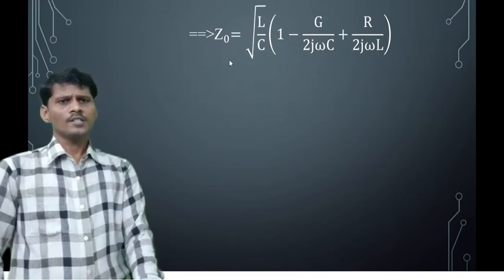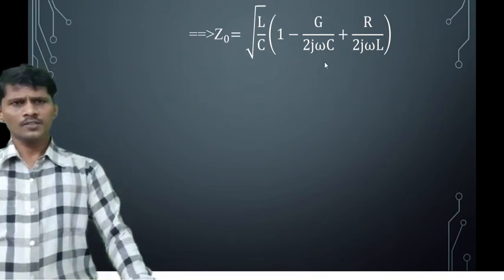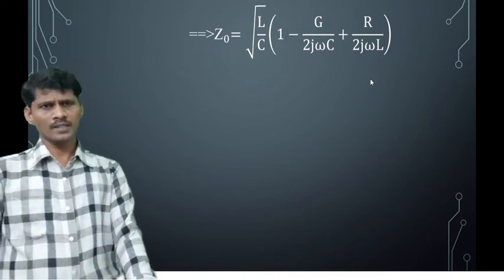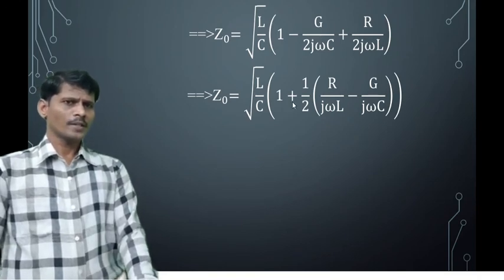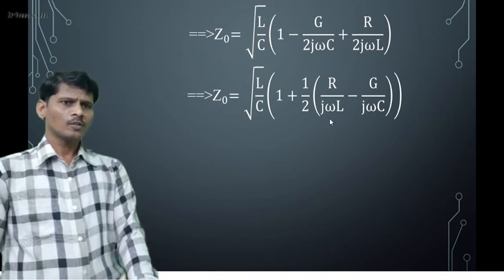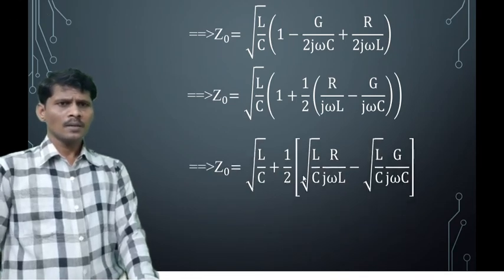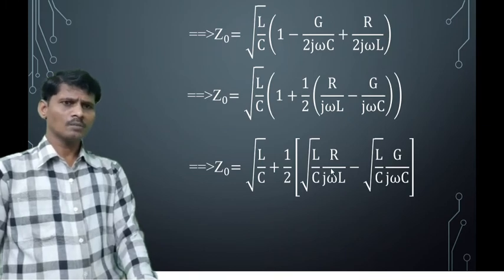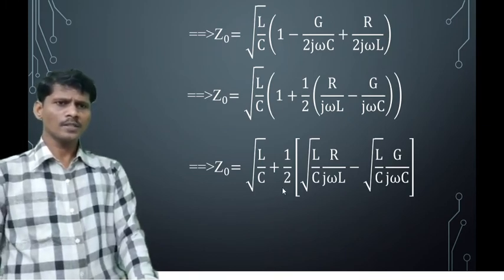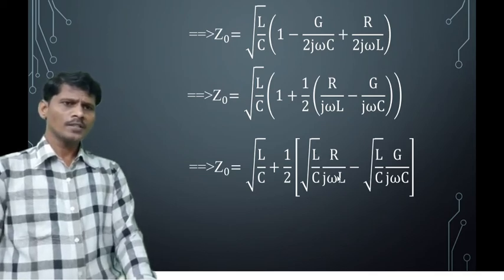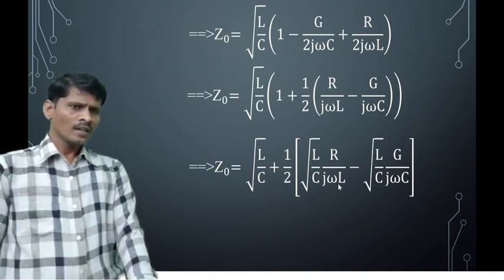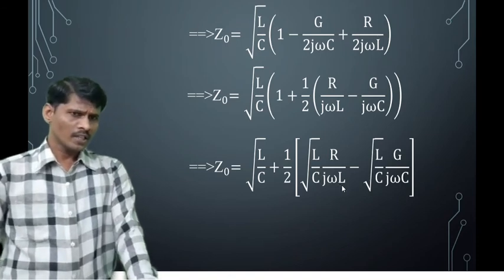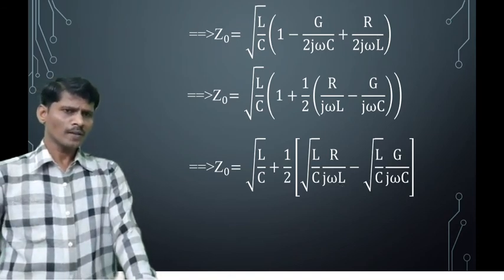we get Z0 is equal to square root of L by C into 1 minus G by 2j omega C plus R by 2j omega L. In the third term and fourth term, take the common 1 by 2 into R by j omega L minus G by j omega C. Multiplying square root of L by C within the bracket term, we get Z0 is equal to square root of L by C plus 1 by 2 into square root of L by C into R by j omega L, minus square root of L by C into G by j omega C. In the second term, the denominator L is written as square root of L into square root of L. In numerator and denominator, one square root of L is cancelled.